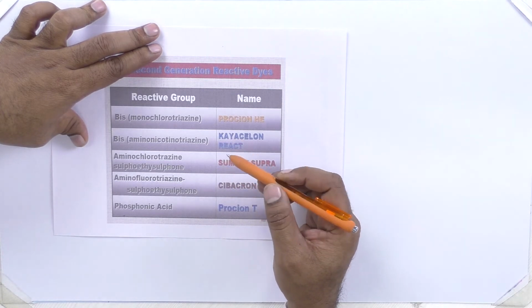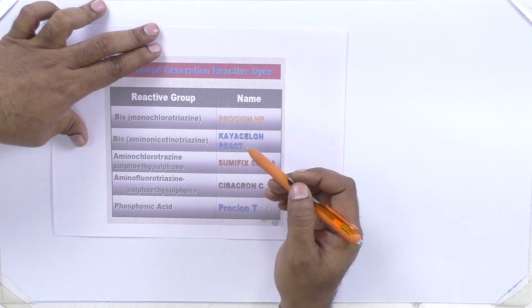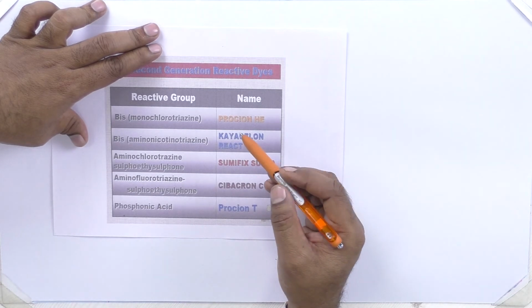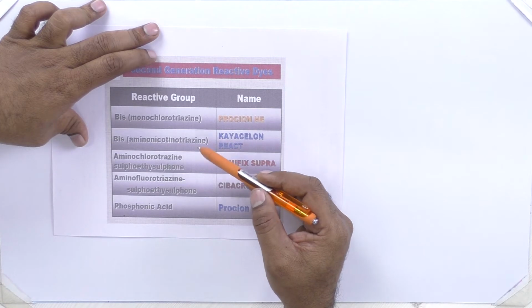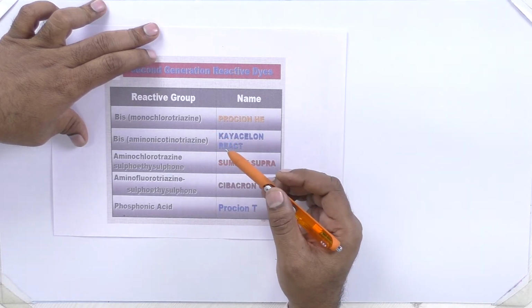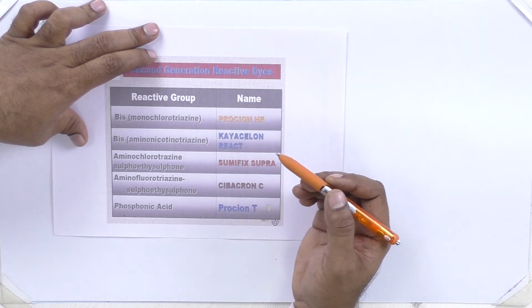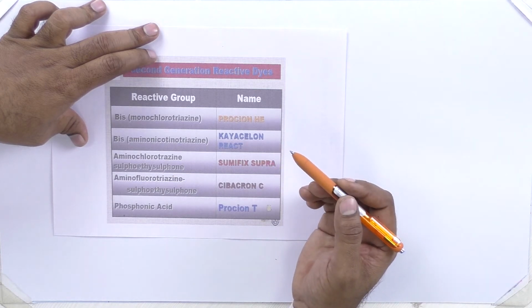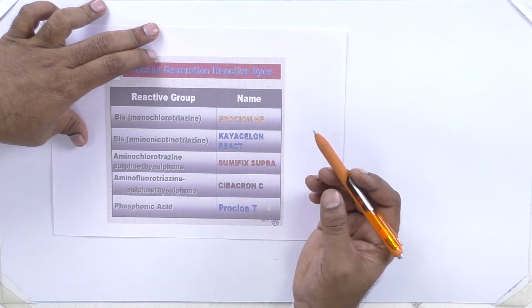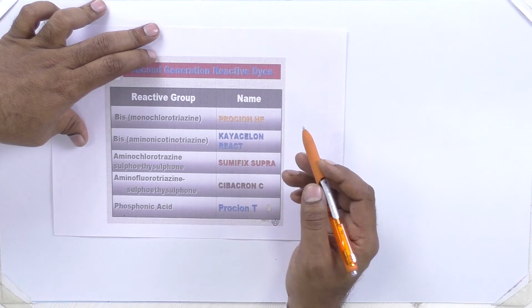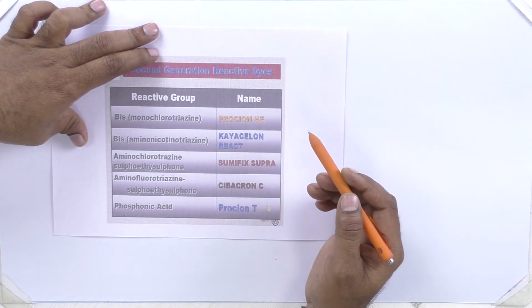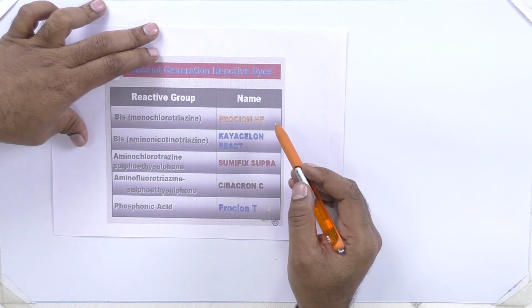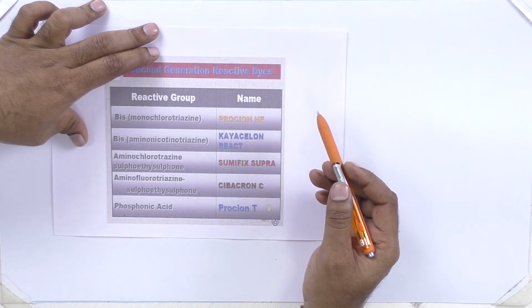Homo-bifunctional reactive dyes have similar reactive groups. For example, they will have two dichlorotriazine, or two monochlorotriazine, or two aminochlorotriazine groups. They have similar reactive groups, but two reactive sites. Hetero-bifunctional reactive dyes have two different reactive groups.